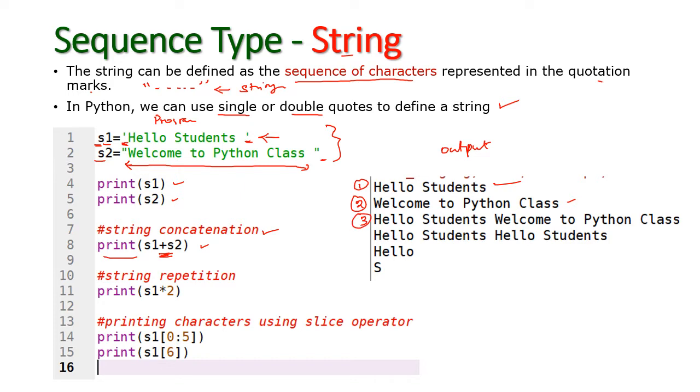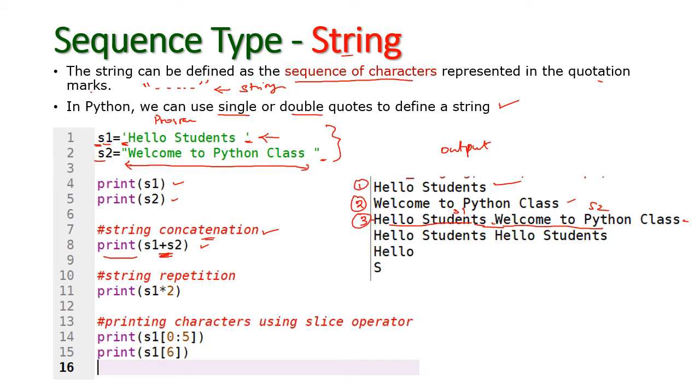This is the third one: hello student, welcome to Python class. So this is s1 and this is s2. Two strings come one after another. So this is called concatenation, combining two strings one after another. For that we are using the plus symbol.